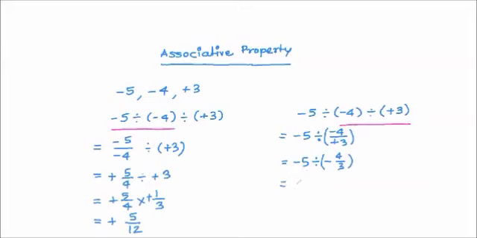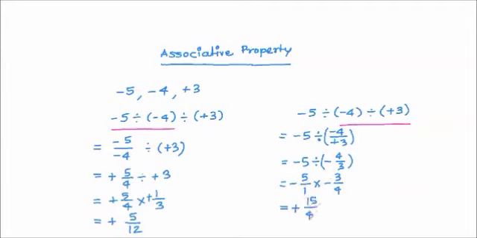So minus 5 is represented as minus 5 upon 1, divided by changes into multiplication, and minus 4 upon 3 converts into its reciprocal, which is minus 3 upon 4. Two negative numbers, same sign, give a positive sign as a result. 5 into 3, 15 upon 4.